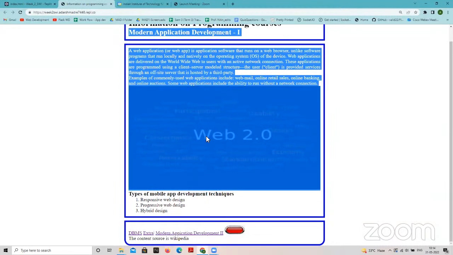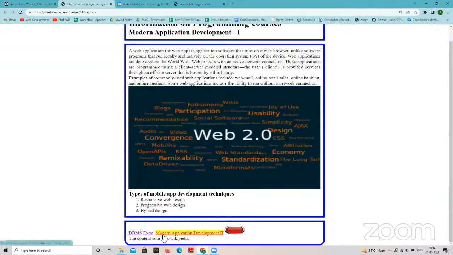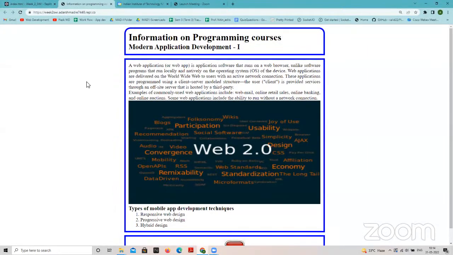Then there is a link that will take me to the source page of Wikipedia, which will be additional information. Again, that link should be put in the form as a link, so it should not be hard coded in the HTML, because it will vary with the course. This is what we want to do.